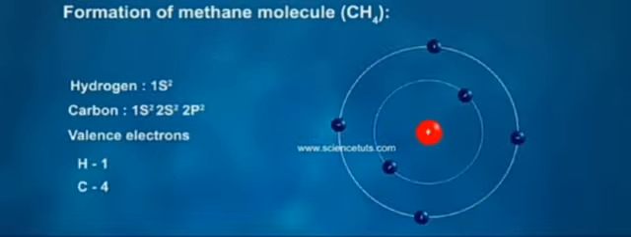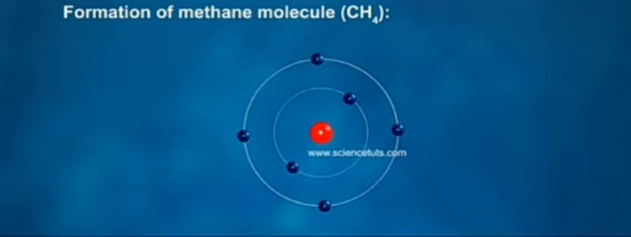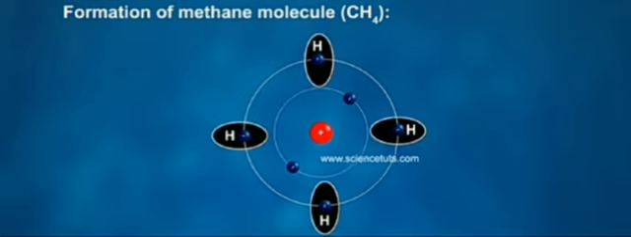Let us study about the methane molecule. In methane, hydrogen has 1 electron, with atomic number 1. Carbon has atomic number 6, with 4 valence electrons in the L shell and 2 electrons in the K shell. The bonds formed by sharing of an electron pair between two atoms are called covalent bonds.